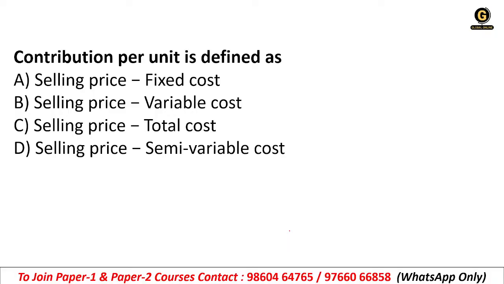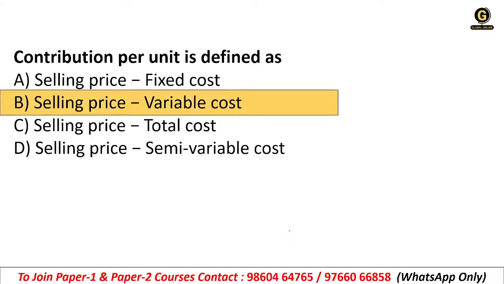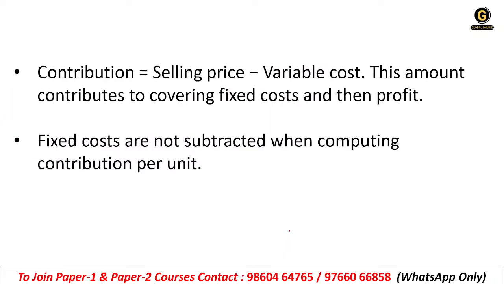So first question on your screen. Try to answer the question in the comment box. First question: contribution per unit is defined as. So contribution we know. What is contribution? How is it calculated? The right formula is given in the options, so you have to choose the correct option. A, selling price minus fixed cost. B, selling price minus variable cost. C, selling price minus total cost. Or D, selling price minus semi variable cost. So what is the correct answer? Contribution is nothing but the selling price minus variable cost. This is the formula: contribution is equal to selling price minus variable cost.